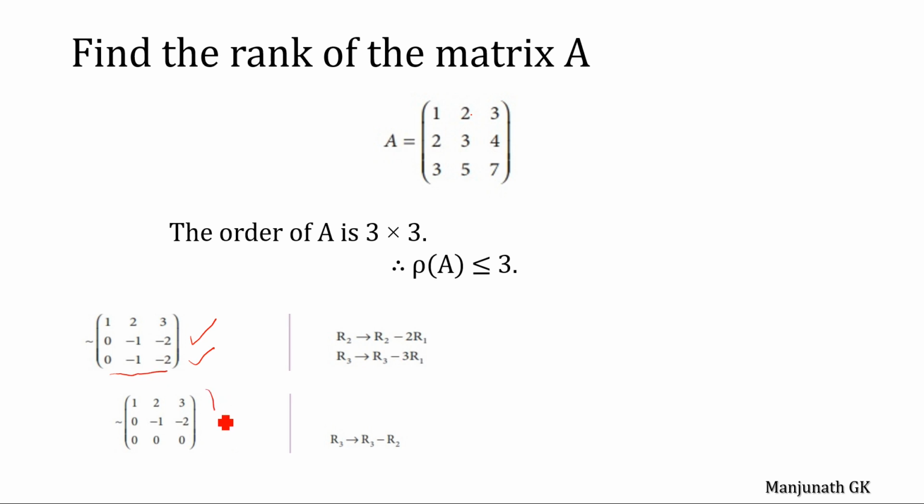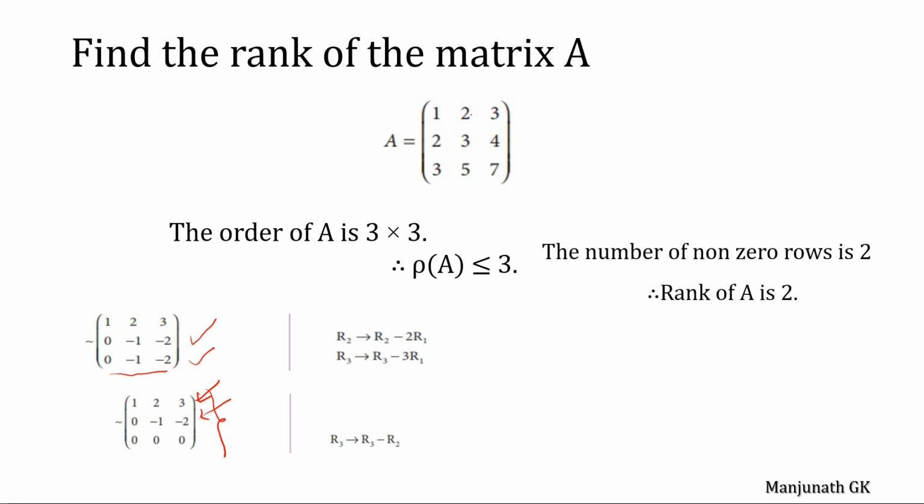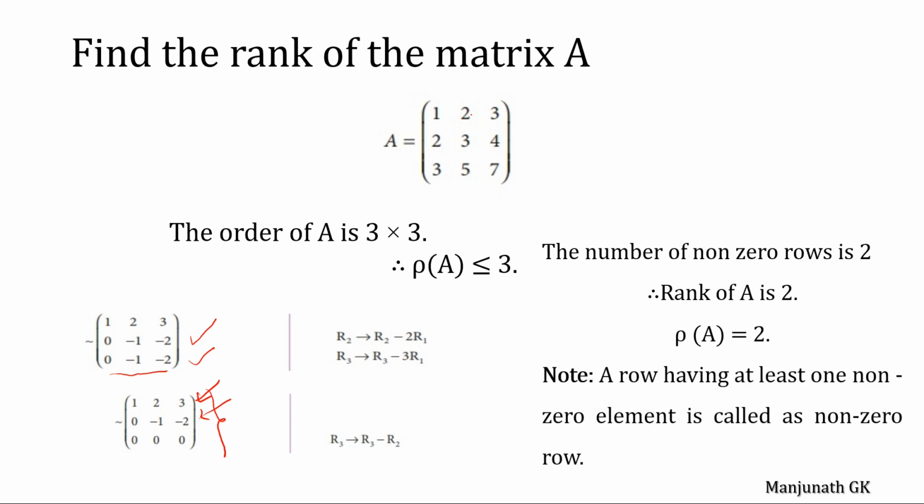Then count the number of non-zero rows in the row reduced echelon form. Here we find 2 non-zero rows. The number of non-zero rows is 2, so the rank of the matrix A is 2. Note down what we mean by a non-zero row: a row having at least one non-zero element is called a non-zero row.